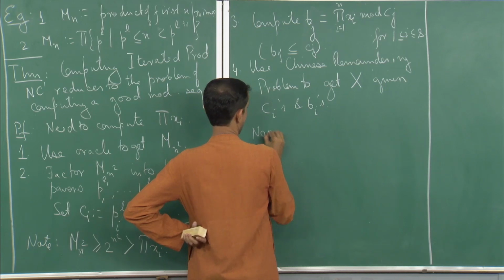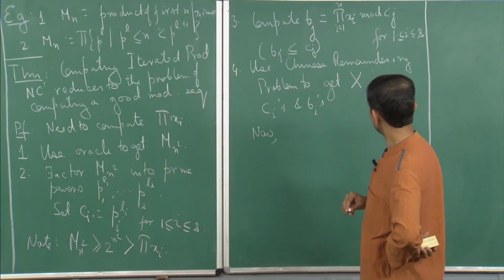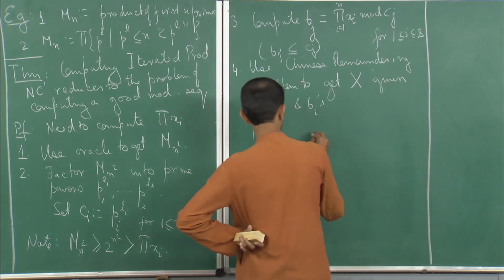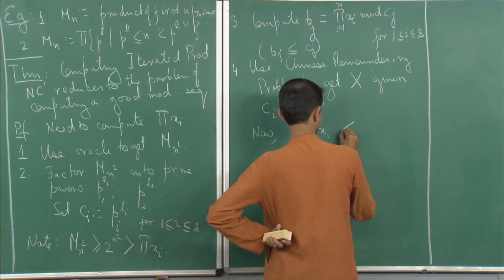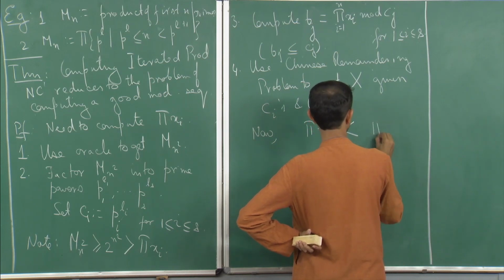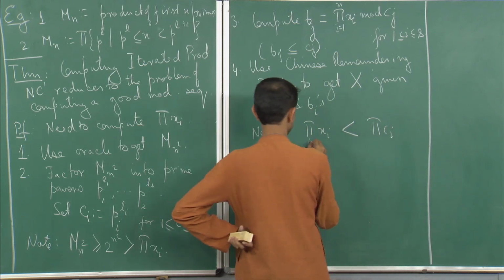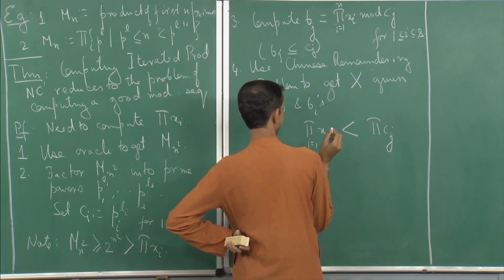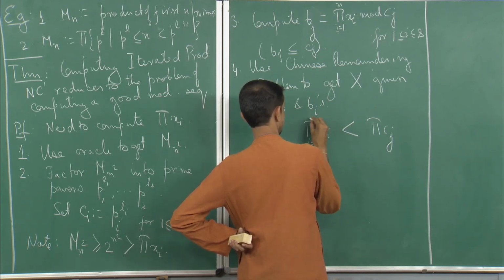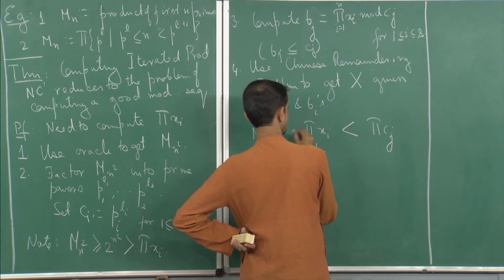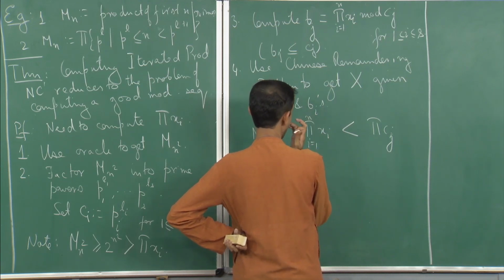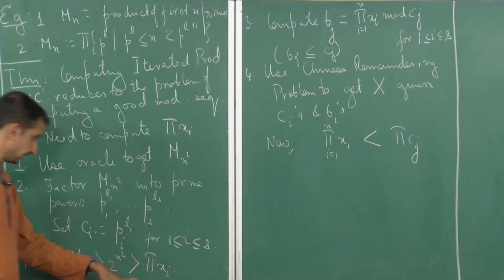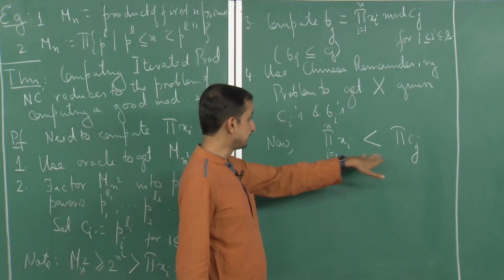Now, of course, the product of xi is less than the product of the Ci's, the product over j going from 1 to s. The product of xi is less than mn square, and mn square is equal to the product of Cj.